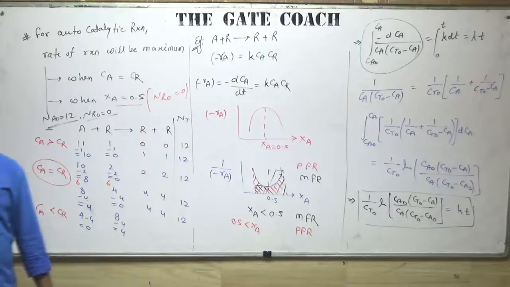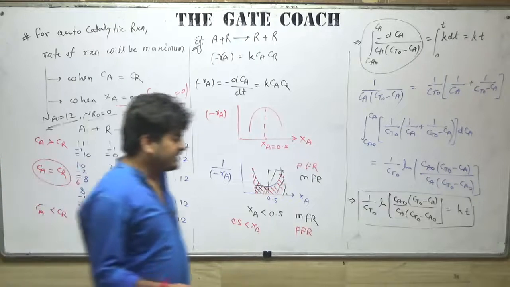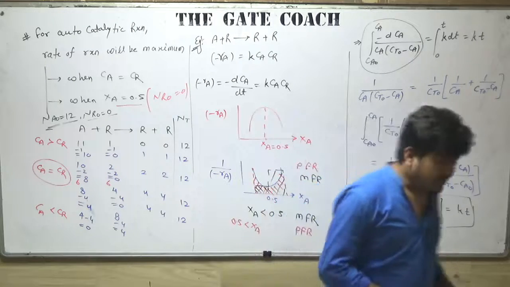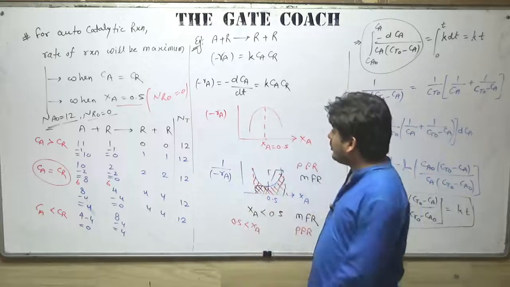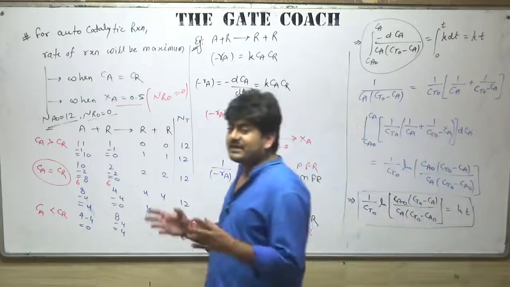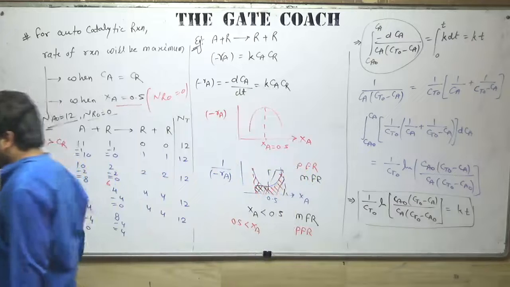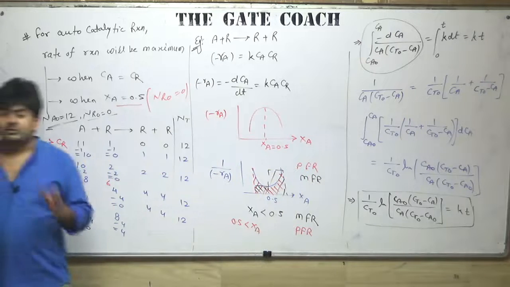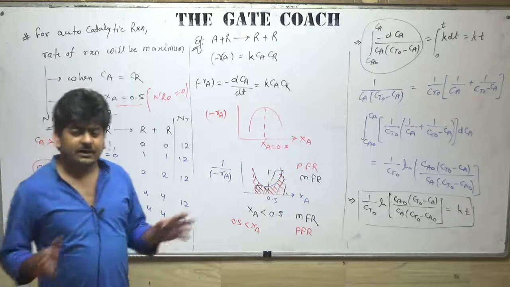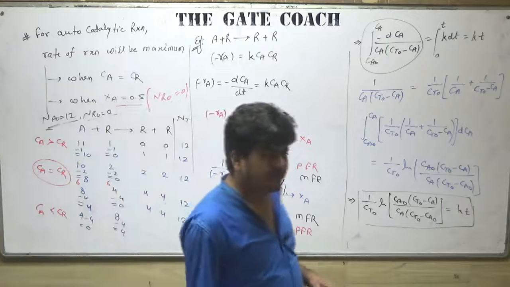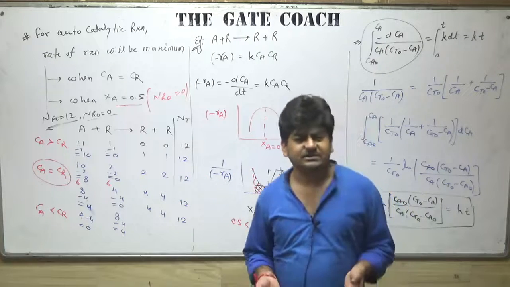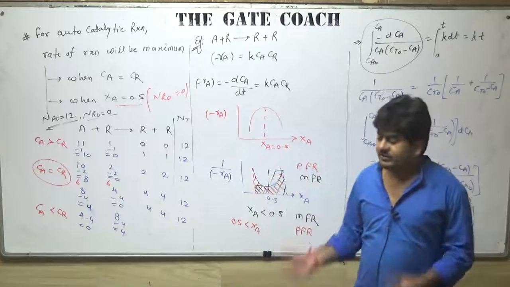Okay guys, so this is something about the autocatalytic reaction, and now I can say officially that your homogeneous reaction system part has been completed from my side. Now you should be able to get all 8 to 10 marks in your CRE in GATE 2021.